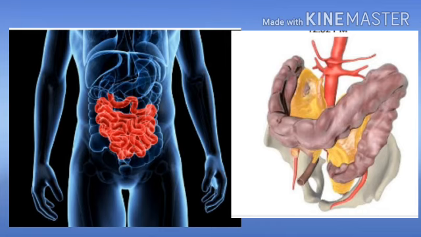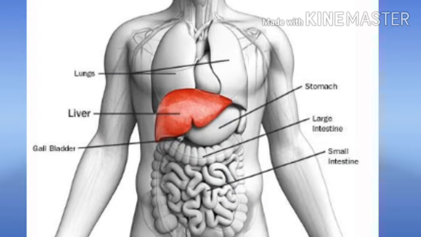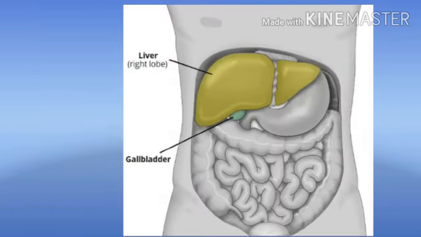It receives secretions from the liver and the pancreas. Besides, its wall also secretes juices. The liver is a reddish brown gland situated in the upper part of the abdomen on the right side. It is the largest gland in the body. It secretes bile juice that is stored in a sac called the gallbladder. The bile plays an important role in the digestion of fats.